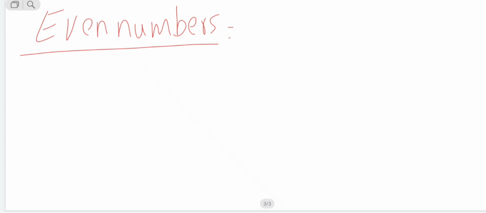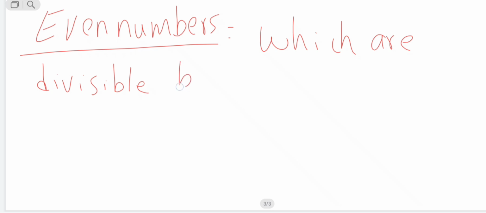After prime numbers, the next are even numbers. What are even numbers? Even numbers are the numbers which are divisible by 2. Another form: the numbers which you can divide into pairs. For example, 6.